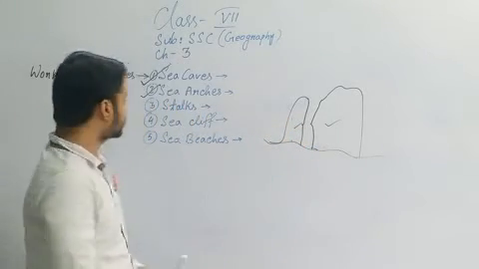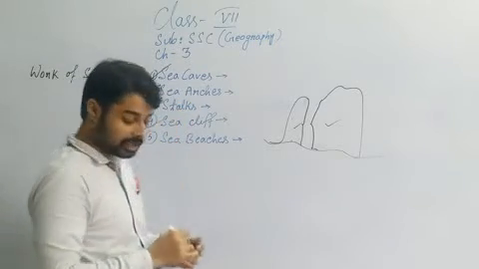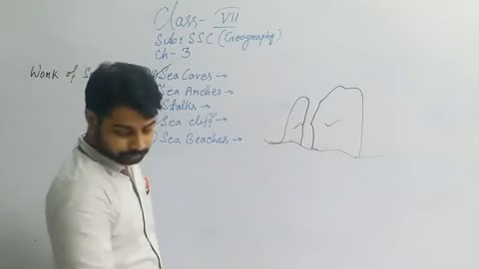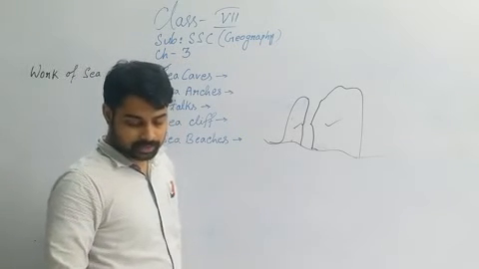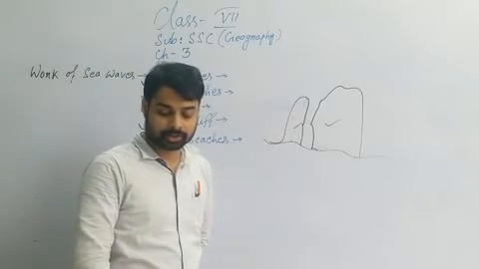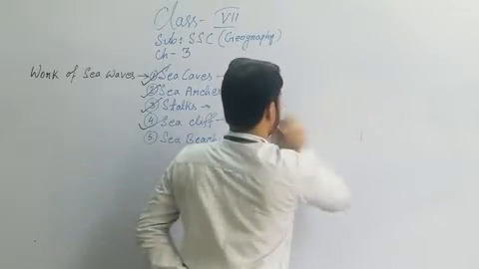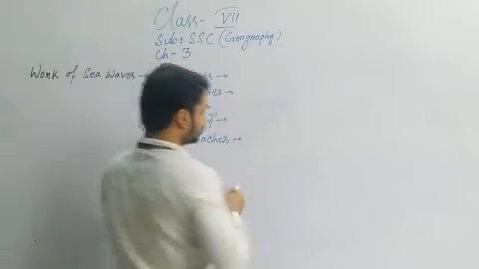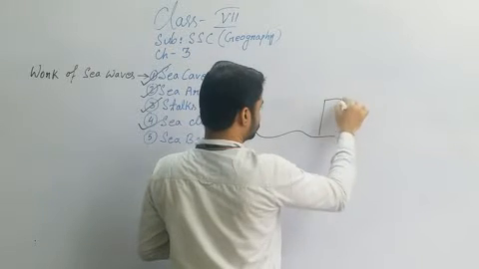So you have understood what a stack is. Next one, the sea cliff. What is a sea cliff? The steep rocky coastline raised almost vertically above the water is called a sea cliff. Look at the board, I have already drawn.